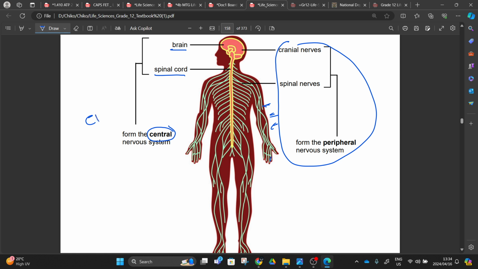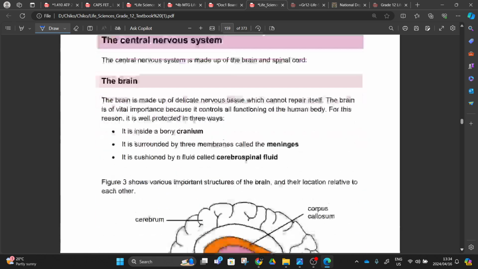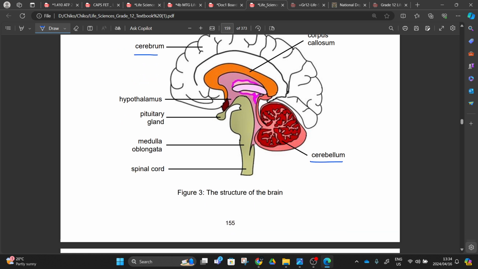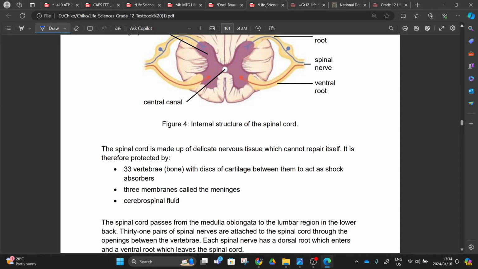You say this one is the central nervous system, because these cables, or these nerves of ours, are taking the impulse to the central nervous system, which can be the spinal cord or the brain. We learn about this, we move on. We did this yesterday: our brain, cerebrum, cerebellum. Know the difference: the cerebellum is at the back of your head. We even did the function of those. We did the spinal cord.